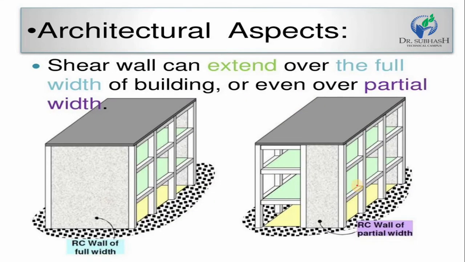Now, a shear wall can extend over the full width of the building or over a partial width. So there are two ways we can provide it. As per the architectural aspect, I think the first one is very important, but it is a very costly structure, and that's why, as the second alternative, we can also provide a partial width of RC wall. So there are two ways: the full width shear wall, otherwise the partial width shear wall.